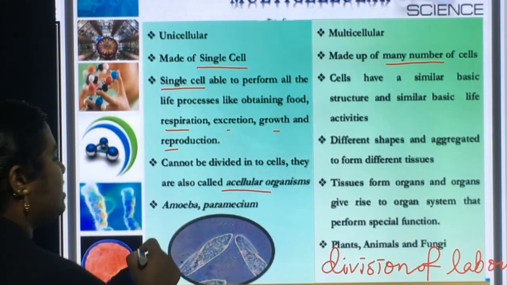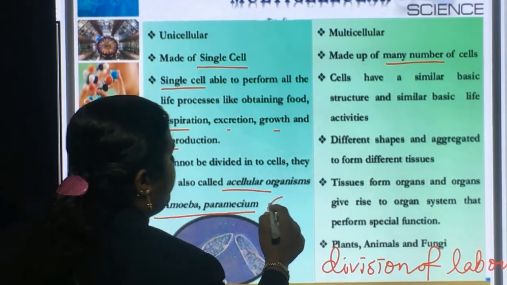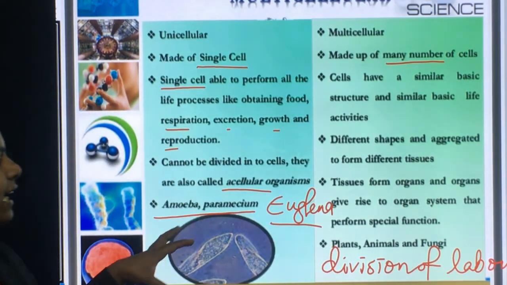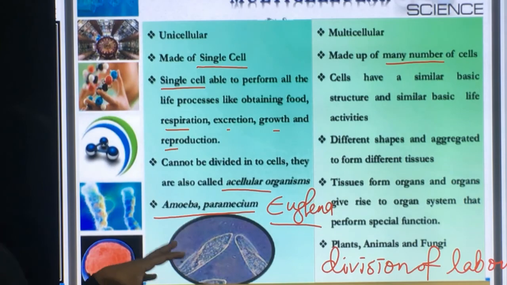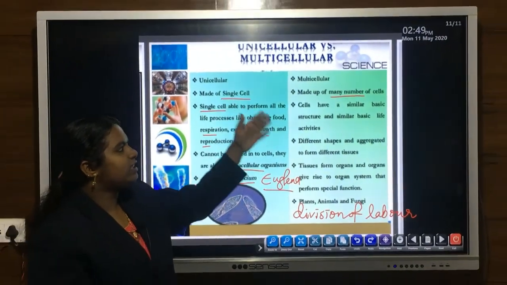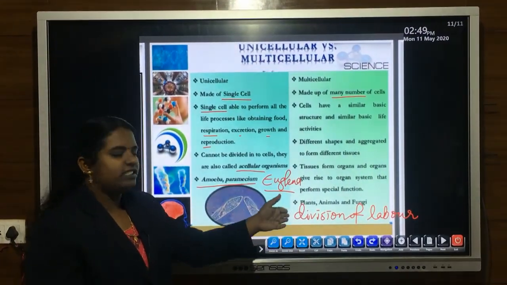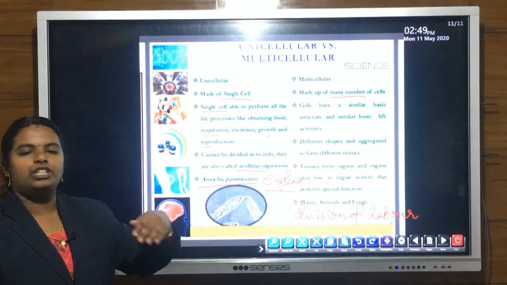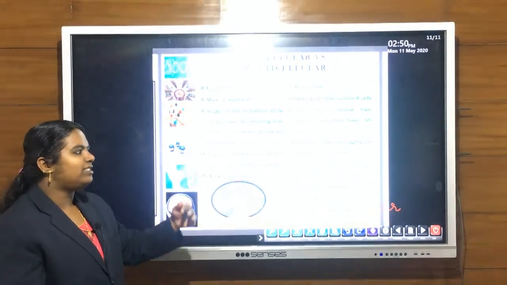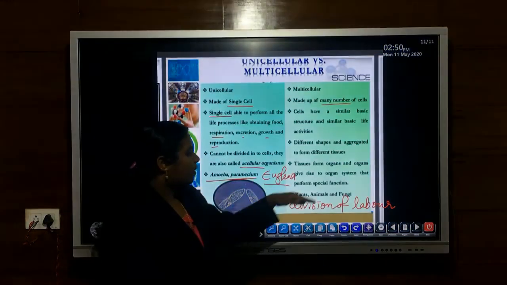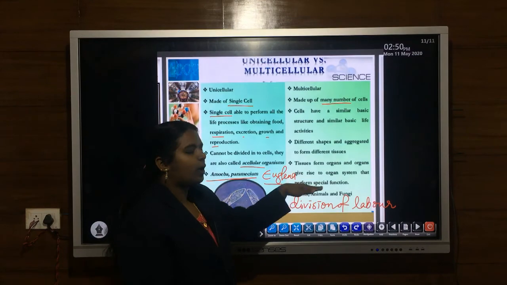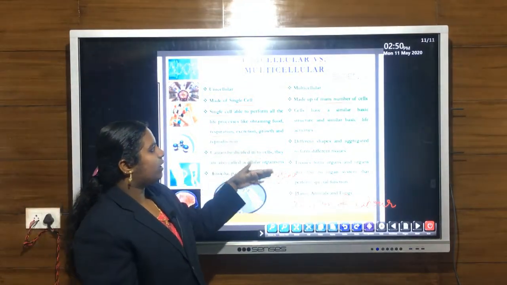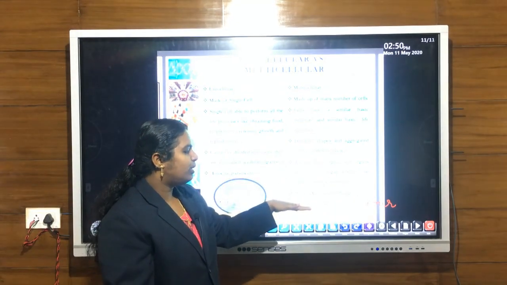In case of amoeba, Paramecium and Euglena, only a single cell is present in their body, and that single cell has to carry out all the life processes. Whereas in case of a multicellular organism, there is division of labor among the cells. So each cell, each tissue, each organ or organ system is specialized to perform particular bodily functions. So multicellular organisms show division of labor.